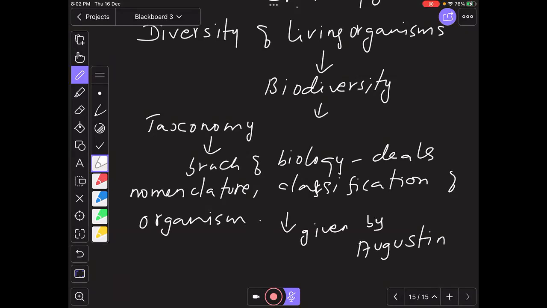Why do you want to group them into certain categories? To study their characteristic features, whether two organisms have similar characteristics or are different from each other. So the key word for classification of organisms is similarity and differences. What is key for classification? It is the similarity and difference among organisms.